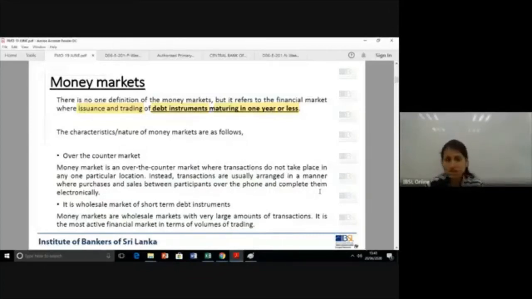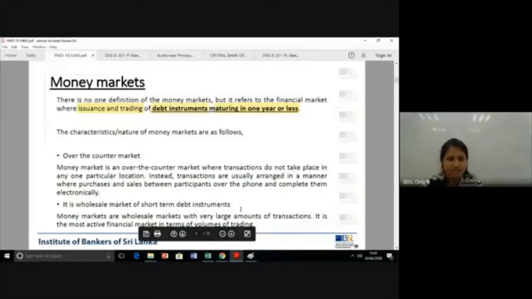But it's not transparent. Those were the characteristics of an over-the-counter market. So when I say money market is an over-the-counter market, you need to understand that it's not in a central location. It's decentralized and one-to-one. The participants contact each other over the phone and complete the transaction electronically without meeting at one particular location.